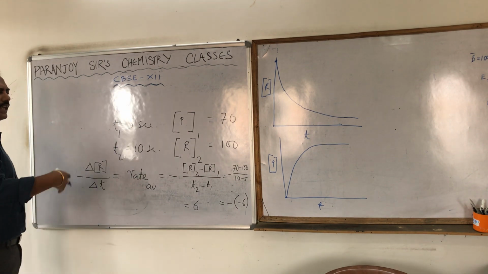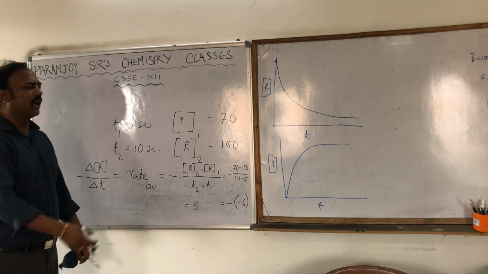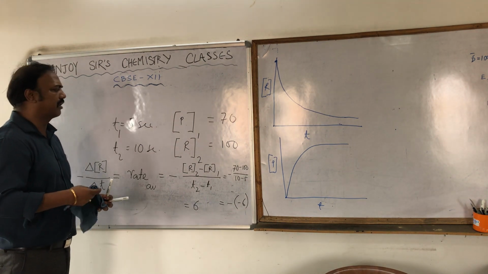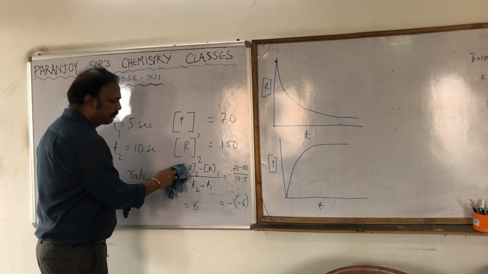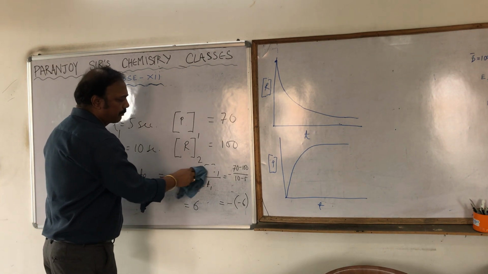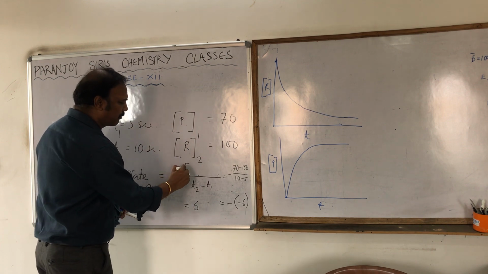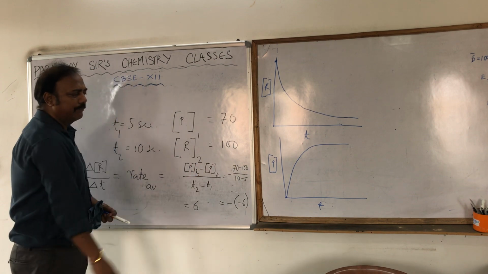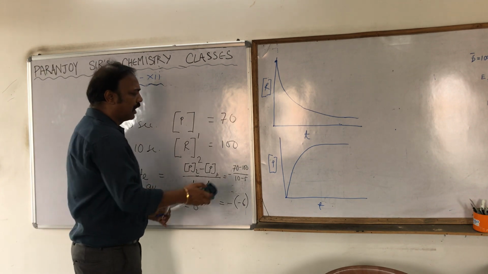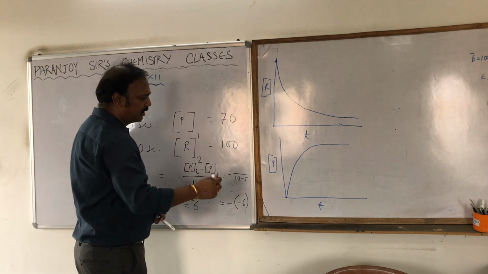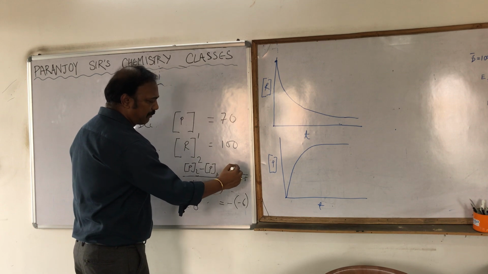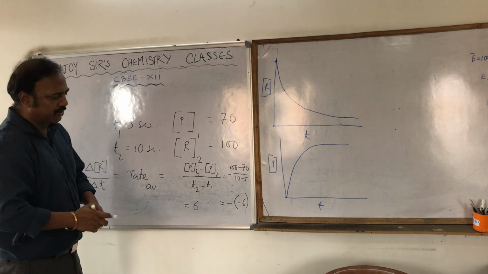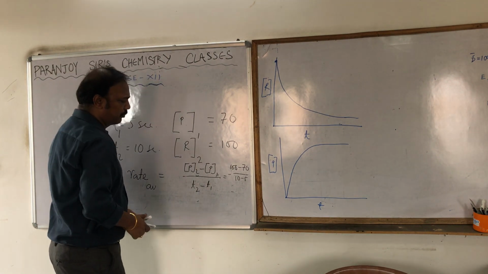So what is the change in concentration of the product, and what is the change in time? The change in concentration of the product divided by change in time is the rate of this reaction. So the average rate is concentration P2 minus concentration P1, the change in concentration of the product, divided by change in time. That is 100 minus 70 divided by 10 minus 5, which is equal to 6.